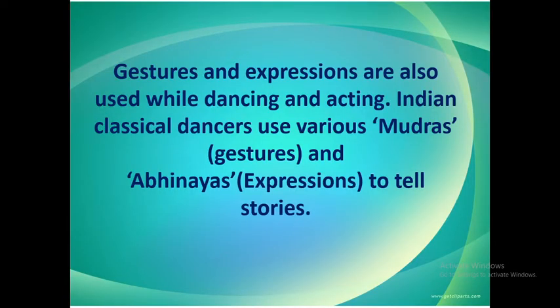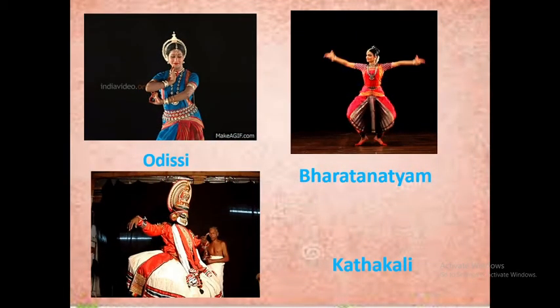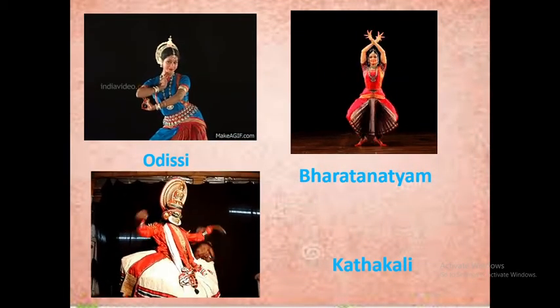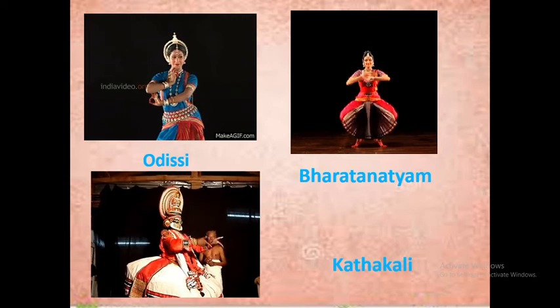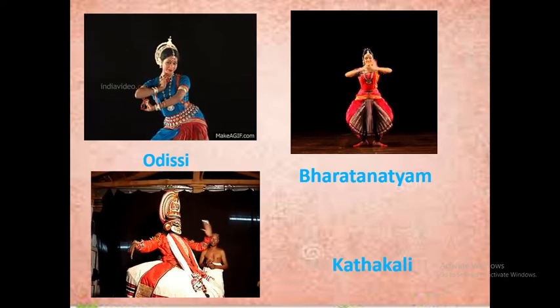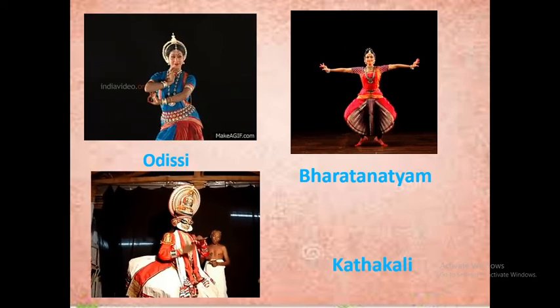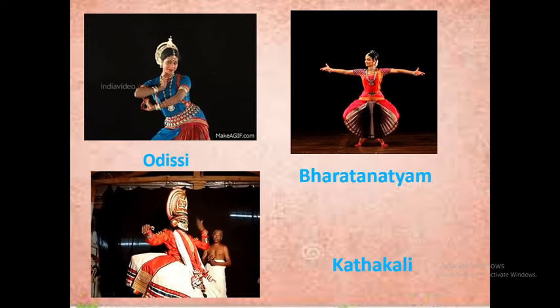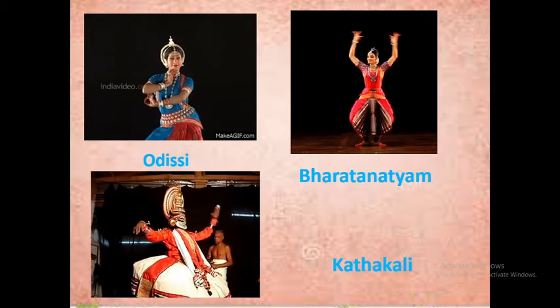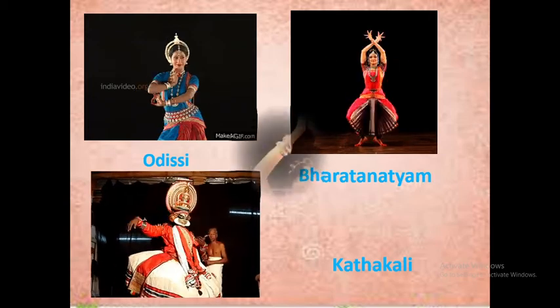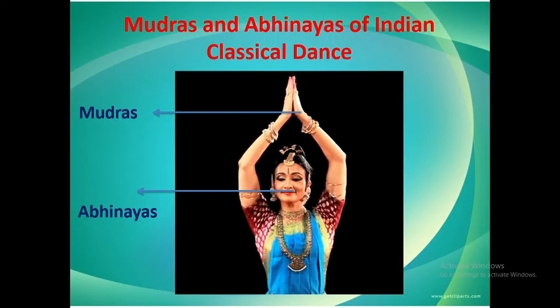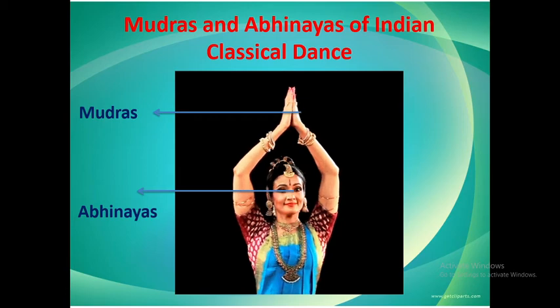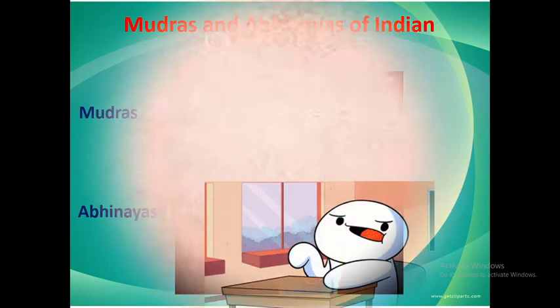Gestures and expressions are also used while dancing and acting. Indian classical dancers use various mudras and abhinayas to tell stories. So these are the pictures of classical Indian dancers: Odissi, Bharatanatyam and Kathakali. These are examples of gestures where dancers show a story with the help of abhinayas and mudras. So mudras and abhinayas of Indian classical dance show gestures and expressions.